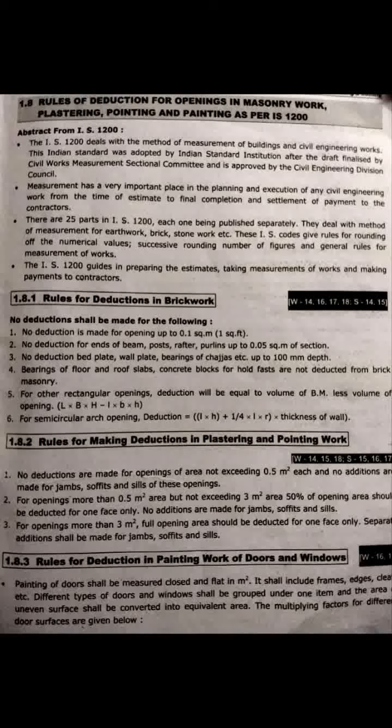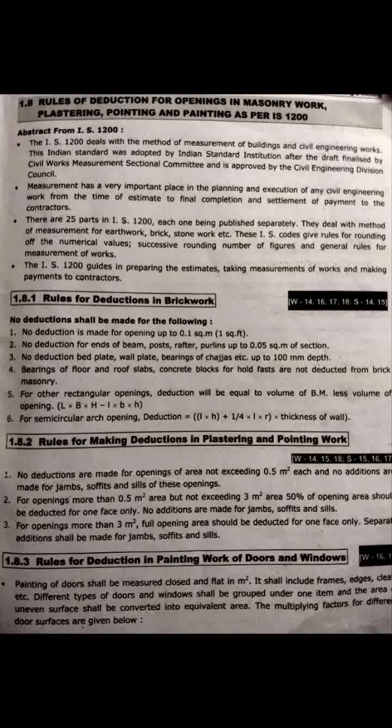Welcome students. Today we are going to discuss the rules of deduction for openings in masonry work, plastering, pointing and painting as per IS 1200. IS 1200 deals with the method of measurement of building and civil engineering works. This Indian Standard was adopted by the Indian Standards Institution after the draft was finalized by the Civil Works Measurement Sectional Committee, and it is approved by the Civil Engineering Division Council.